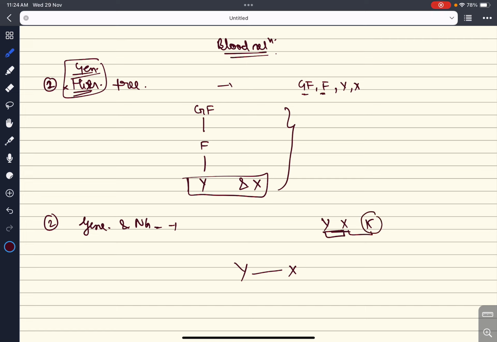Whereas K is, suppose, the wife of X. So she is not of the same gene. So X and K I'll denote with a double line. You should also denote this with a double line.